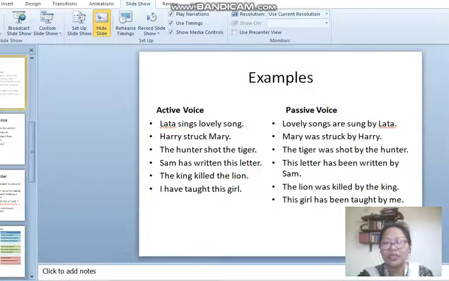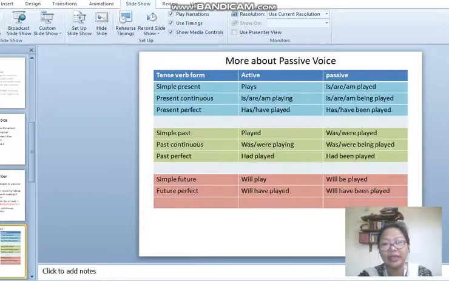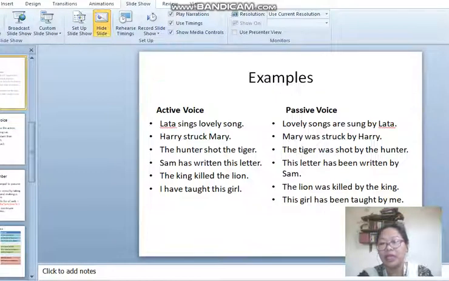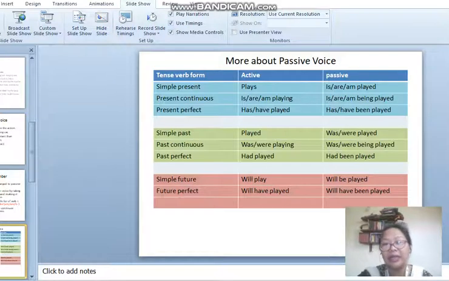I have taught this girl. So this would fall under the category of present perfect. I have taught this girl, and the passive form would be: the girl has been taught by me. Okay, because this sentence is in the present perfect tense. The girl has been taught by me.